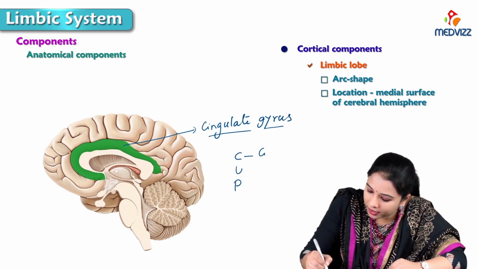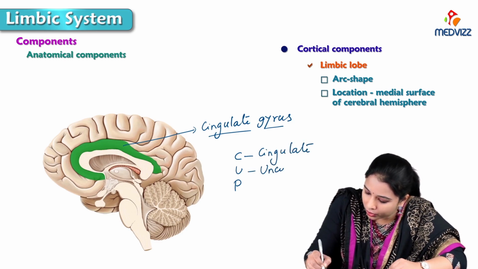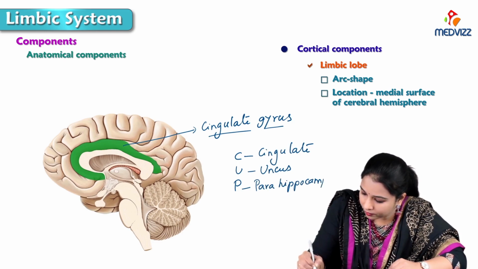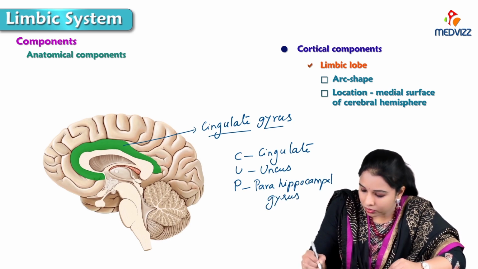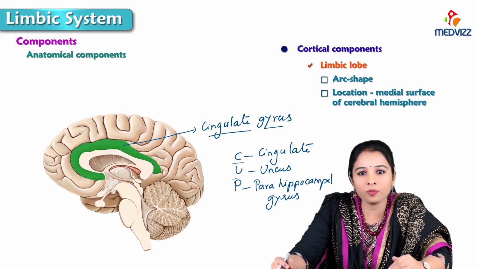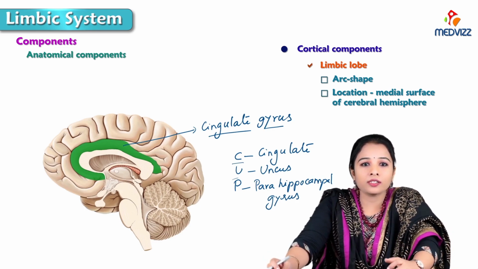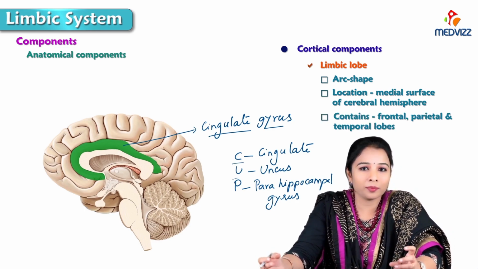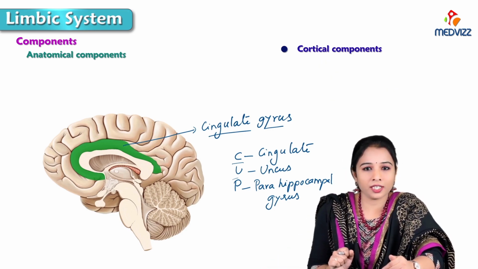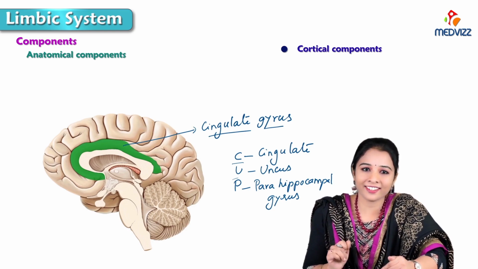C is for cingulate gyrus, U is for uncus, which I'll show you now, and P is for parahippocampal gyrus. These 3 CUP are the components of the limbic lobe, and the limbic lobe also consists of frontal, parietal and temporal lobes. Here is the medial surface of the cerebrum showing the cingulate gyrus.